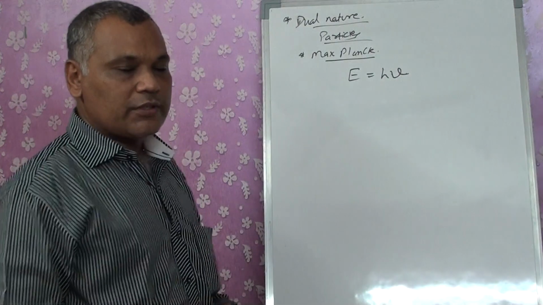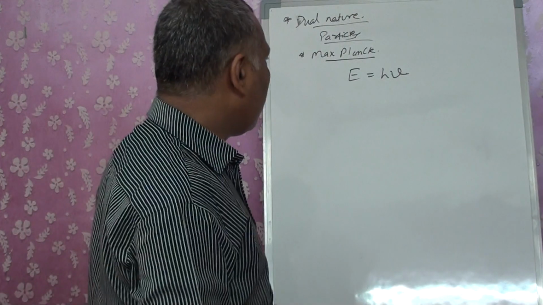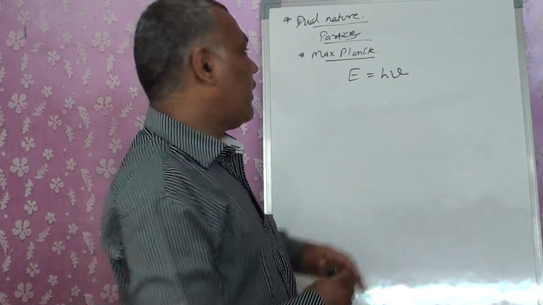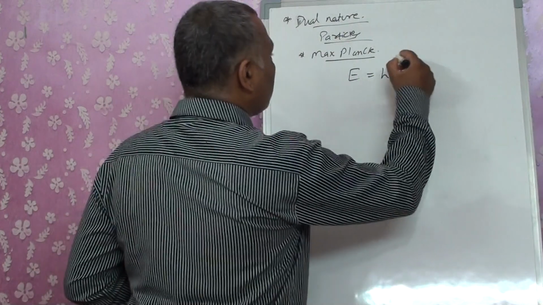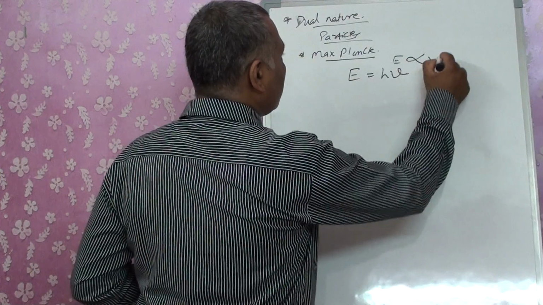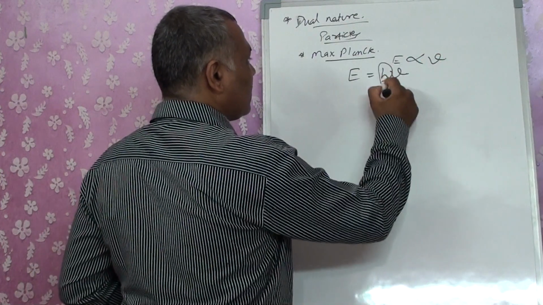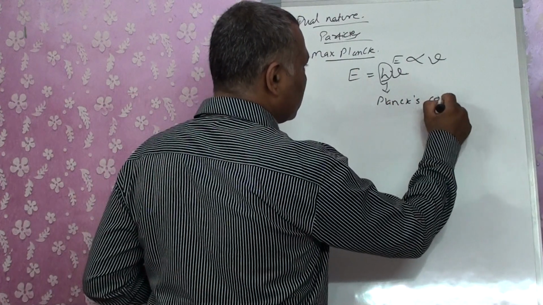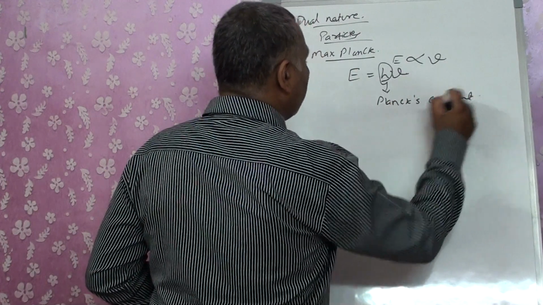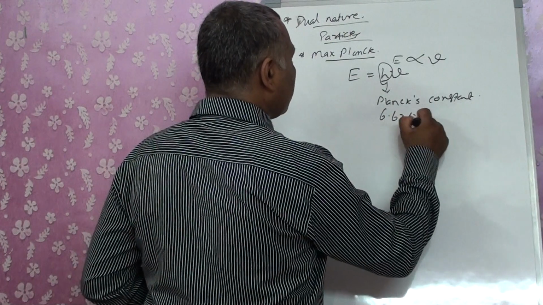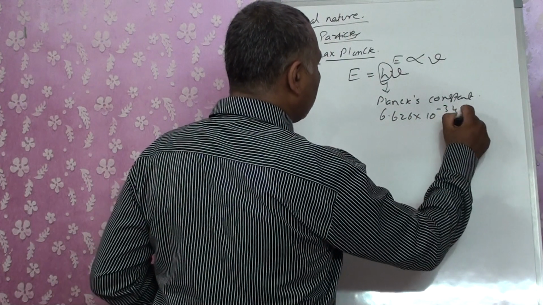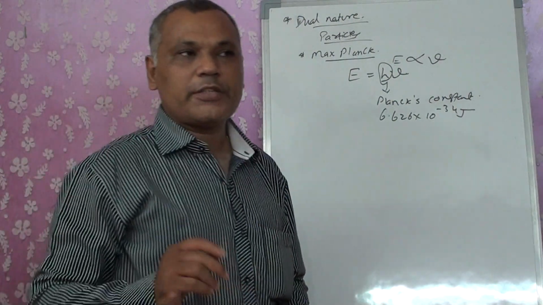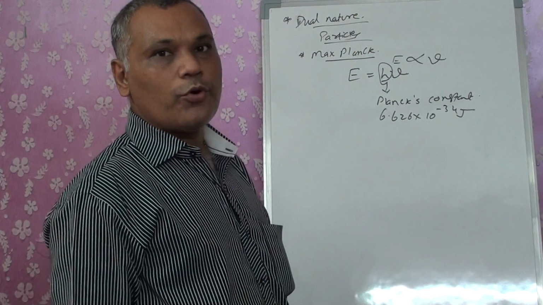Max Planck was the first to prove that it has energy, which he compared with a wavelength. He gave the equation E is proportional to frequency, where h is Planck's constant, the proportionality constant. Its value is 6.626 times 10 raised to minus 34 joule-seconds. This was the first time Max Planck proved it.